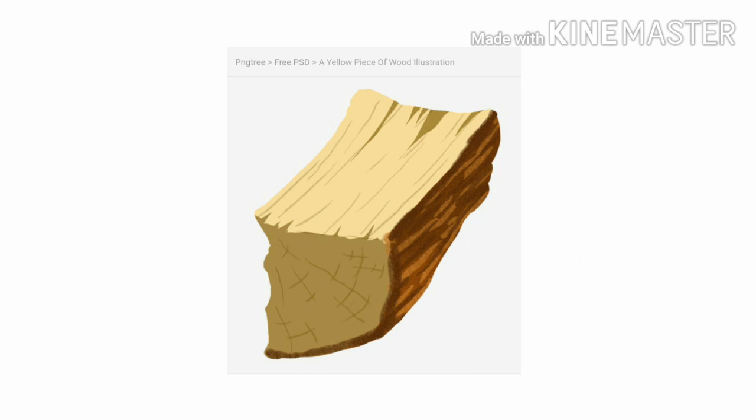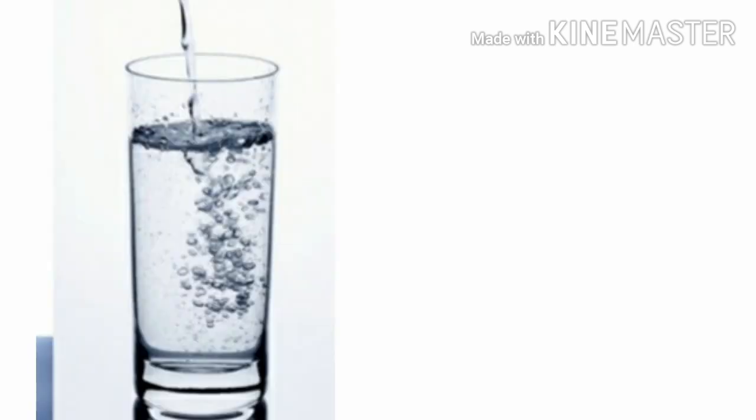How do they differ? Take a piece of wood. Observe it carefully. Can you see the picture of the piece of wood? Yes, all students observe it carefully. Now put it on a plate, meaning keep that piece of wood on a plate. Does it change its shape? No, the piece of wood doesn't change its shape.